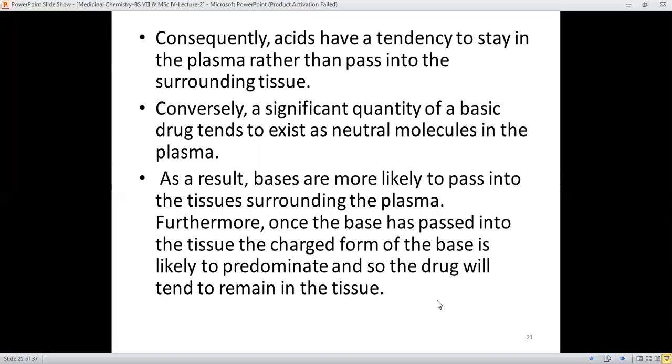Consequently, acids have a tendency to stay in the plasma rather than to pass into the surrounding tissue. Conversely, a significant quantity of the basic drug tends to exist as the neutral molecule in the plasma. As a result, bases are more likely to pass into the tissue surrounding the plasma. Furthermore, once the base has passed into the tissue, the charged form of the base is likely to predominate, and so the drug will tend to remain in the tissue.